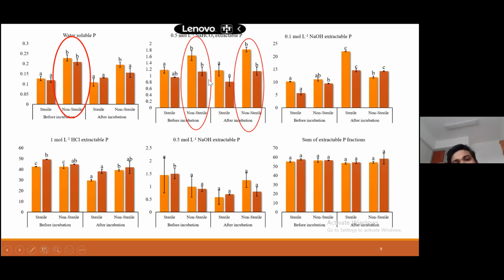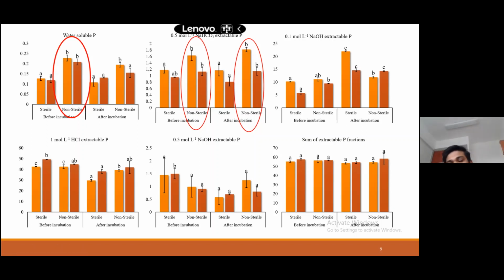From these results, the conclusion is non-sterile biochar, here also non-sterile biochar. So it means for NaHCO3 extractable phosphorus, you don't have to sterilize, but you can incubate or not. Both are more or less the same. You can incubate or, if you want, don't incubate. So the result for these two treatments is the same. And the other things, I am not going into the details because it will take much time. And this is also not plant available, so we are not bothered about that.